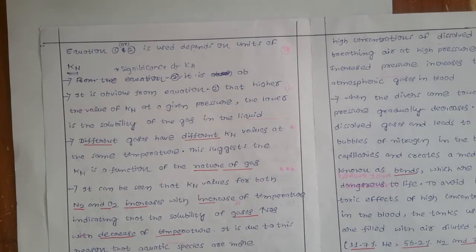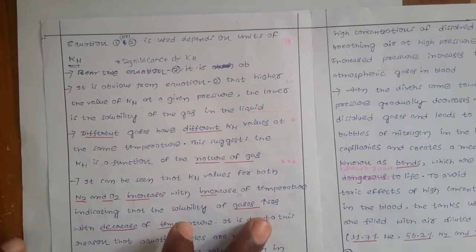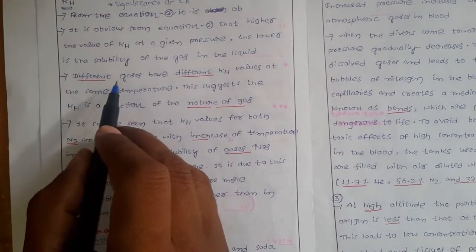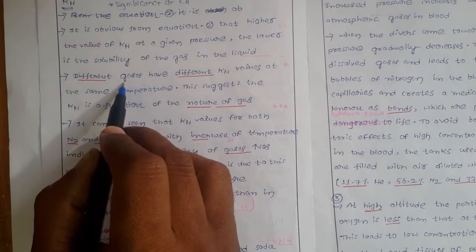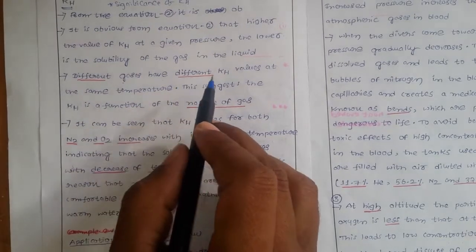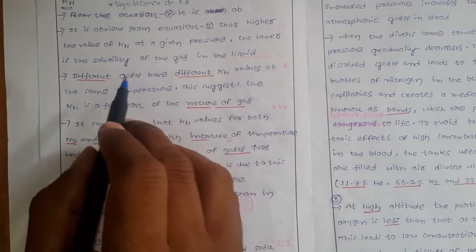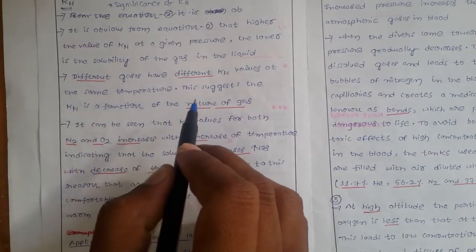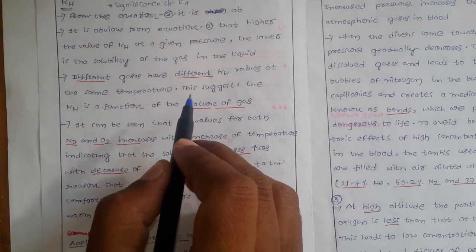Generally we neglect constants because we are not worried about them, but this constant has a very good significance. Generally, different gases have different KH values at the same temperature.